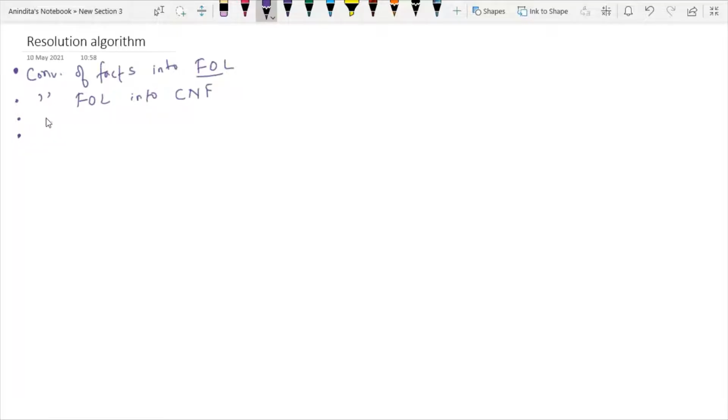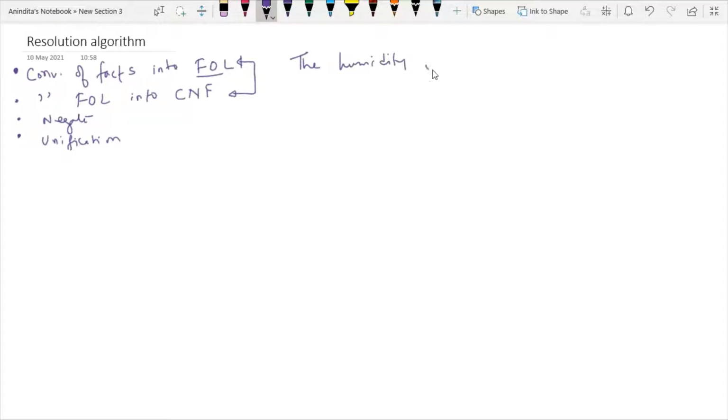And then we have the fourth and fifth steps that I have already discussed. That is, you have to negate the conclusion, and then you have to draw the unification tree. However, today I will focus on these two steps mainly. Why? Because previous day the example was very simple,